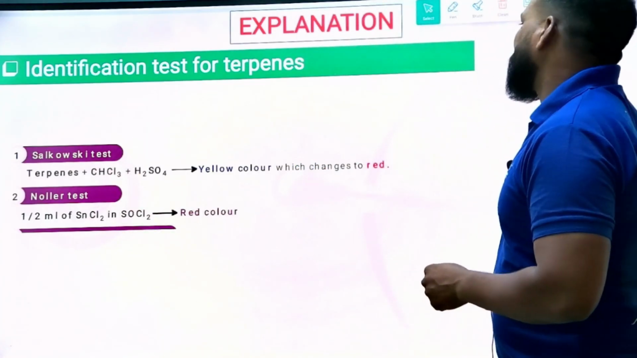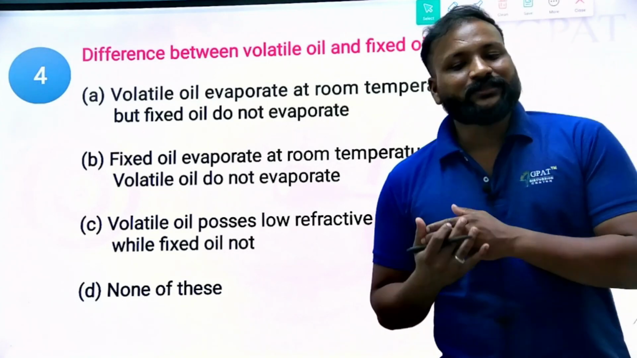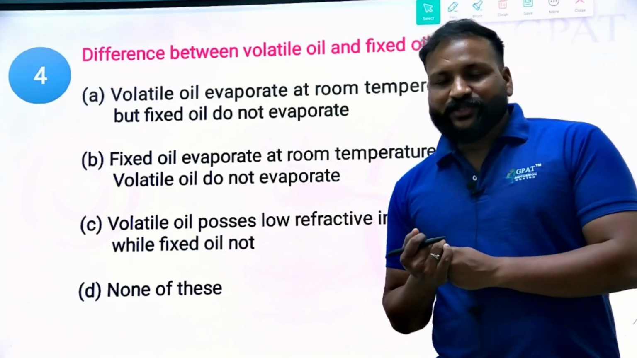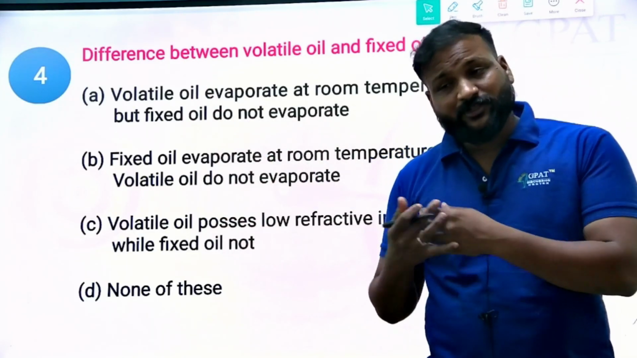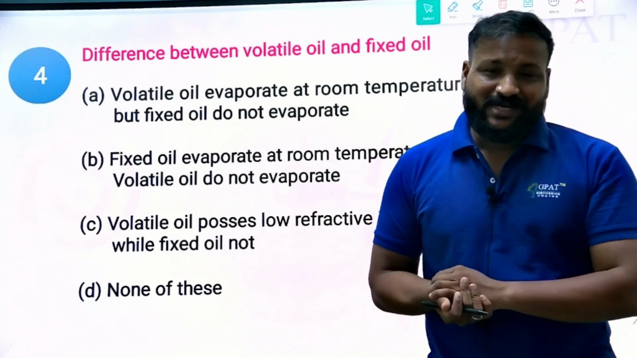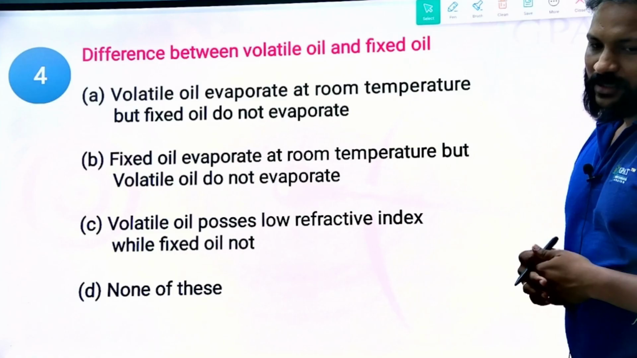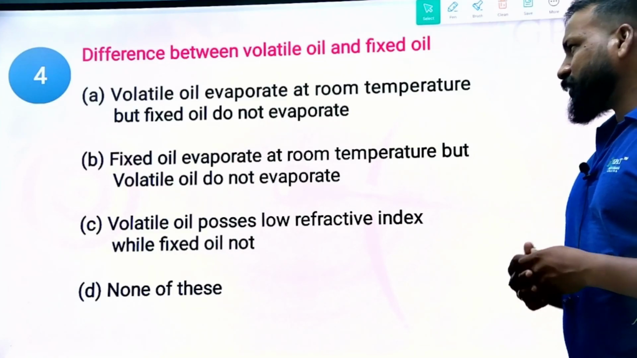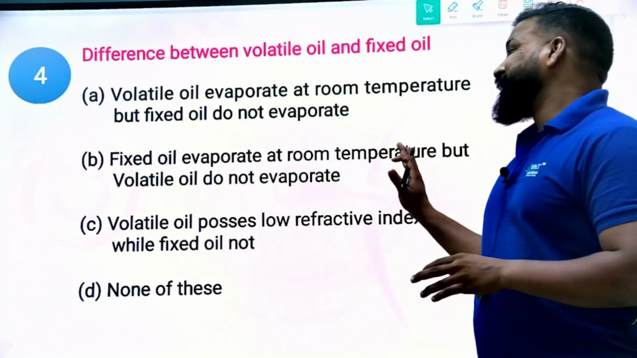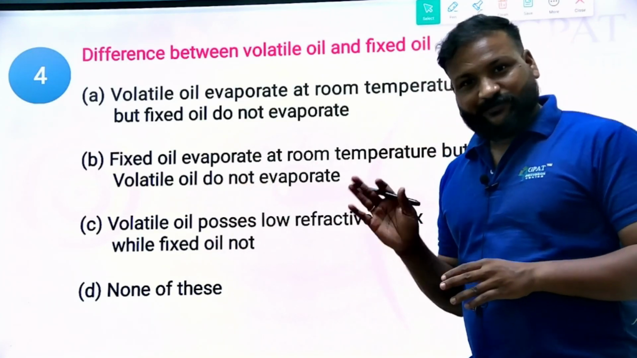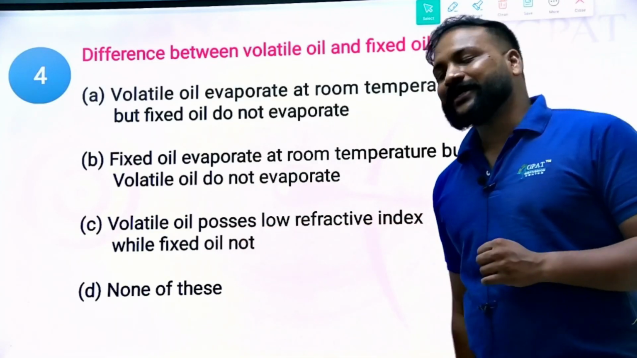Clear? Yes. Next question. The difference between the volatile oils and fixed oils. According to the definition that we have seen in the previous slides, volatile oils are volatile in nature, which means they evaporate at room temperature, but fixed oils cannot be evaporated. What is the right answer? Option A, volatile oil evaporates at room temperature, but fixed oils do not evaporate. Option B, fixed oil evaporates at room temperature, but volatile oil does not. That's false. Option C, volatile oil possesses low refractive index while fixed oils do not. And option D, none of these.